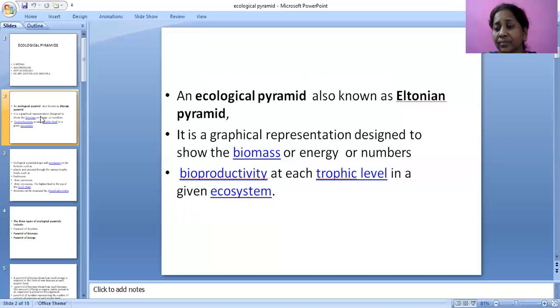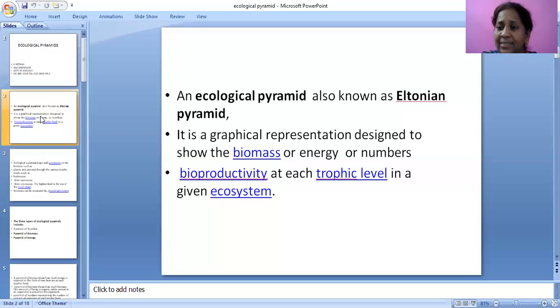Second, grasshoppers, that is herbivores. Next, frogs. Frogs are secondary carnivores. Next is snake. Snake is tertiary, and snake is eaten by eagle. Eagle is the climax animal.